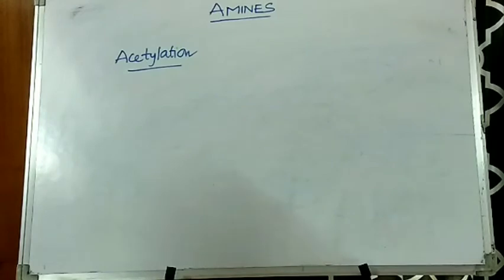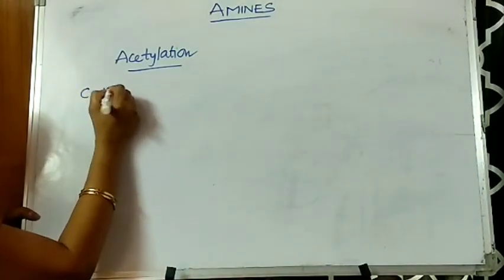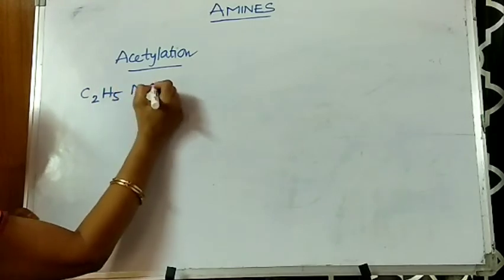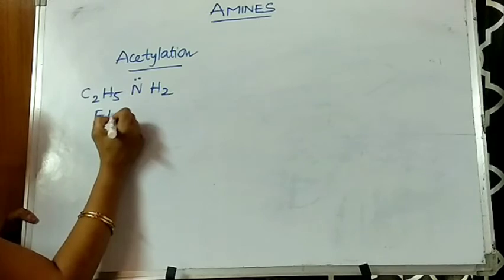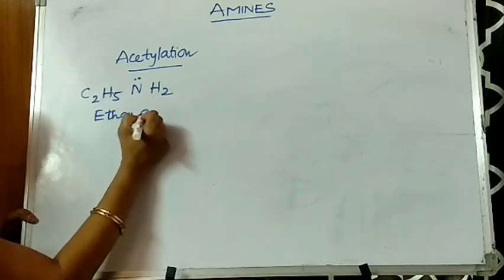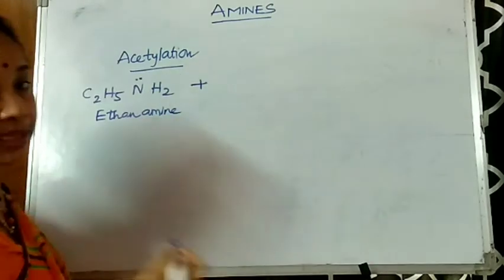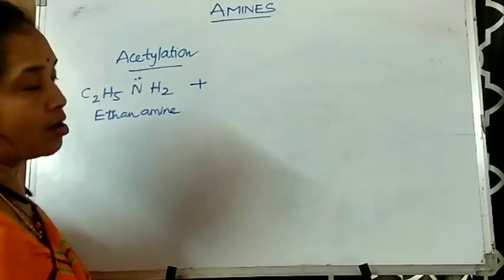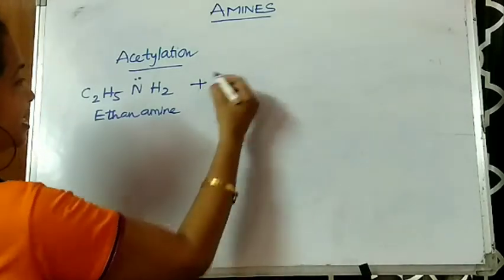So here I am taking C2H5NH2, which we call ethanamine. This ethanamine now comes in contact with ethanoyl chloride, or acid chloride, or acyl chloride, or acetyl chloride. Anything is the same.